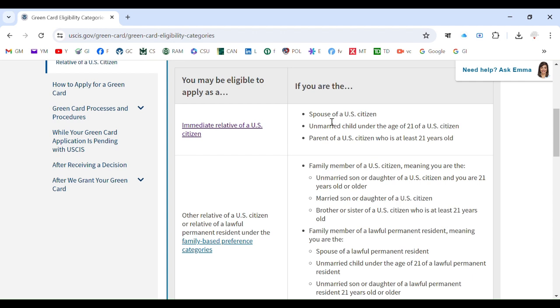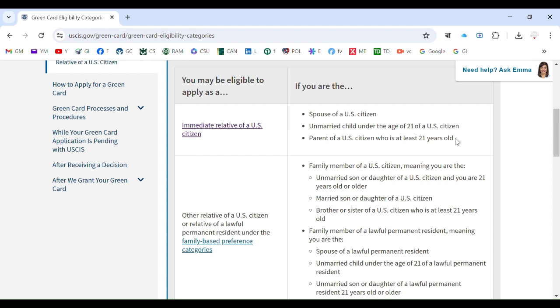Or if you are an unmarried child under the age of 21, for example, if your age is now 17, 19, 20, and you have not married, then your parent, a US citizen, can do the petition for your green card. And the first step will be I-130, as I told in the last video.